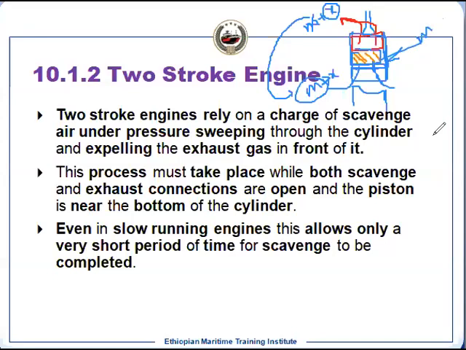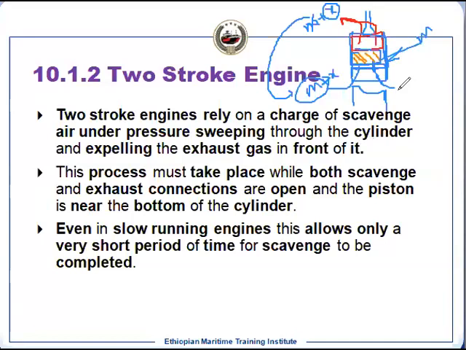Because when the engine was designed, the first thing we noticed is that we need good scavenging. Otherwise, we cannot run the engine efficiently. So the designers looked into how we can increase the scavenging efficiency, because a mass of air is required to burn the fuel. Otherwise, you will have incomplete combustion. So what they did actually, they developed scavenging first.